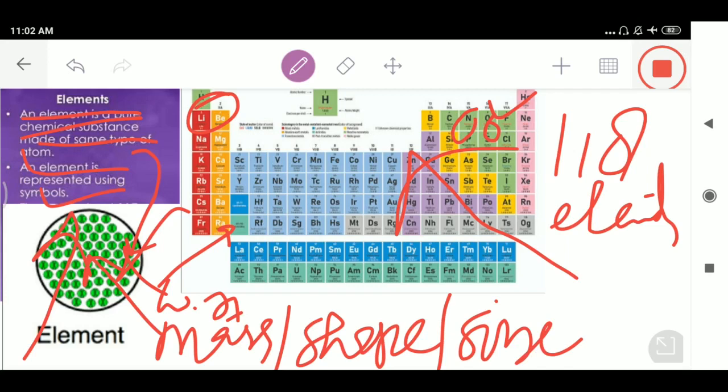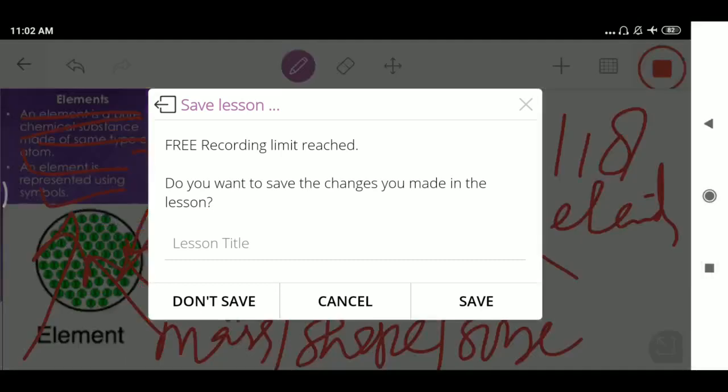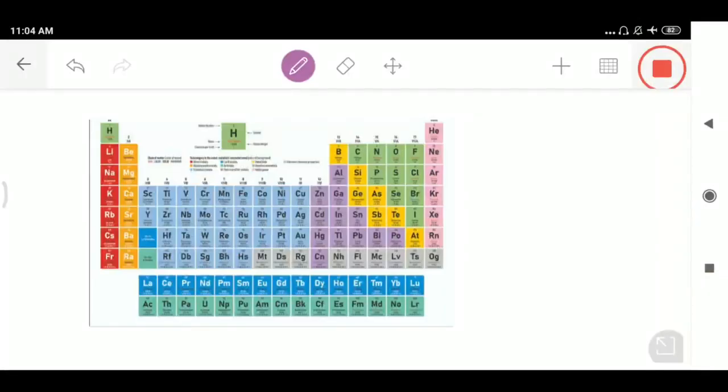Out of these, some are naturally occurring, and some we prepare in laboratories. From this discussion we can conclude that elements are the building blocks of the universe. Without thinking about the elements, it is impossible for us to study matter.